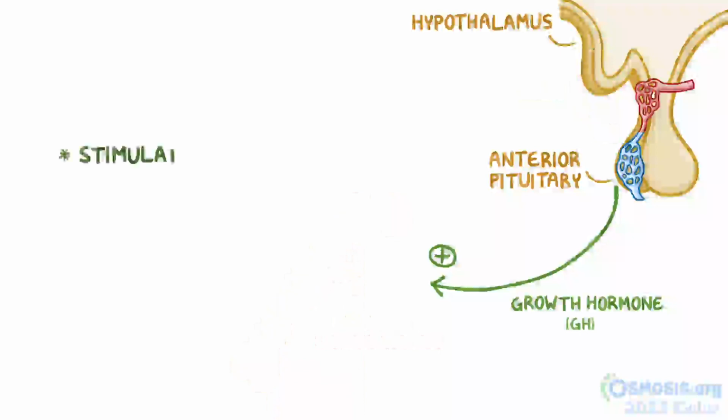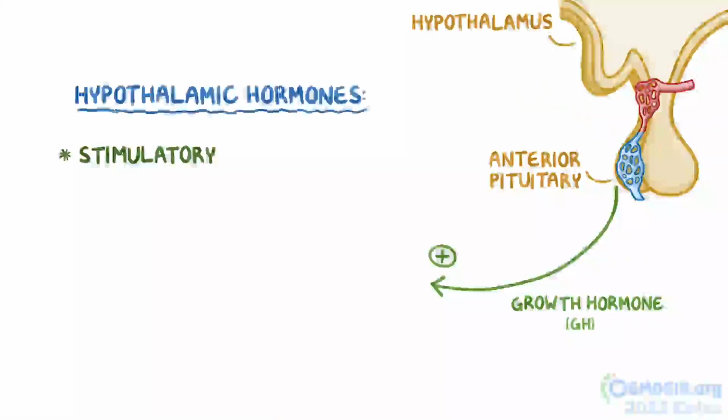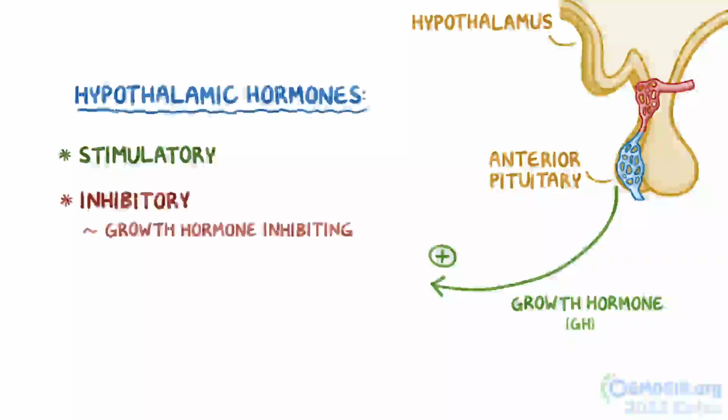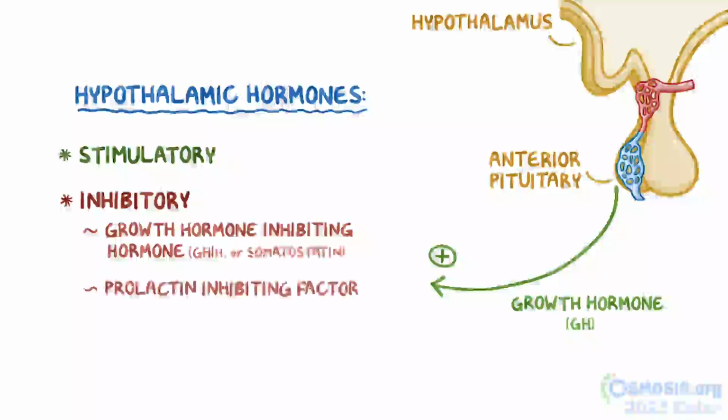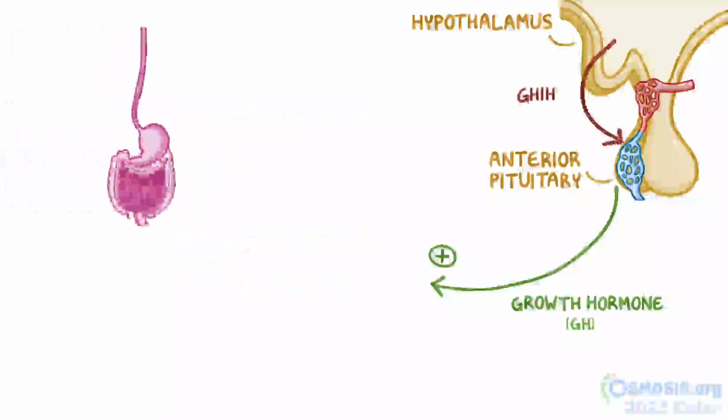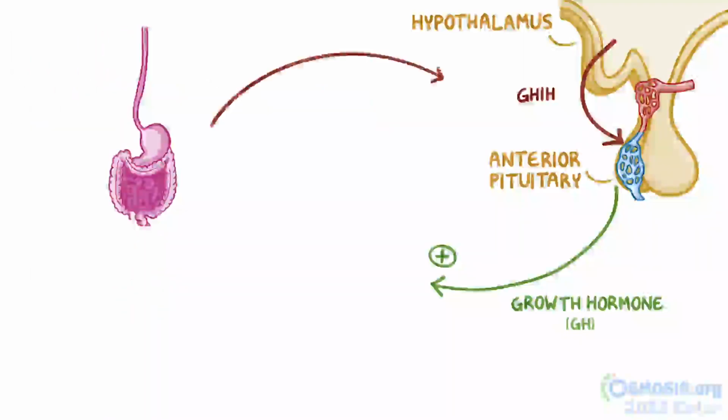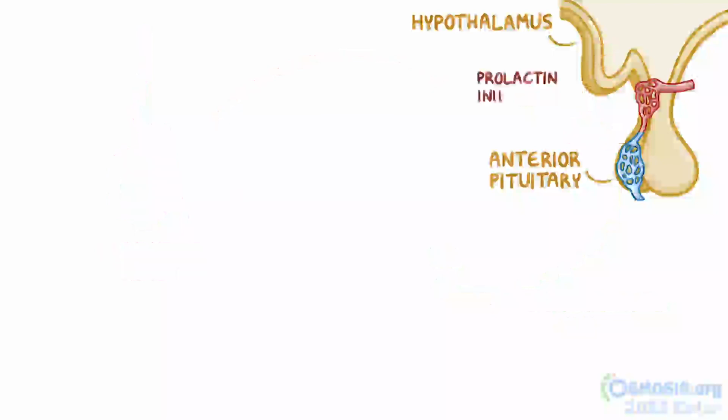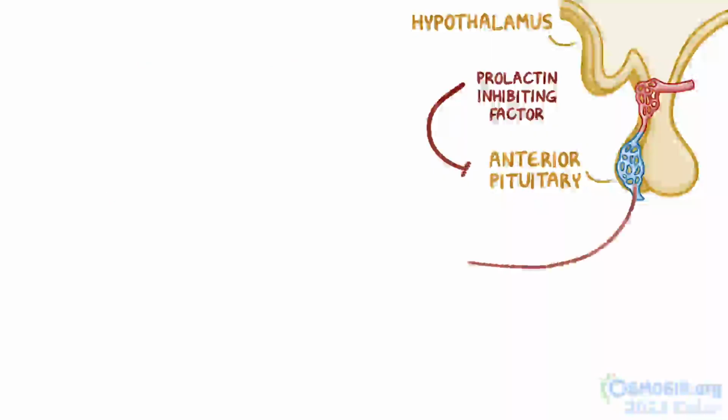So those were the stimulatory hypothalamic hormones. The inhibitory hypothalamic hormones are much easier to remember. There are only two: growth hormone inhibiting hormone, or GHIH, also known as somatostatin, and prolactin inhibiting factor, which is also called dopamine. GHIH is also synthesized by other organs in our body, like our digestive tract, and it tells the pituitary to secrete less growth hormone. Now, with prolactin inhibiting factor, things are a bit trickier.